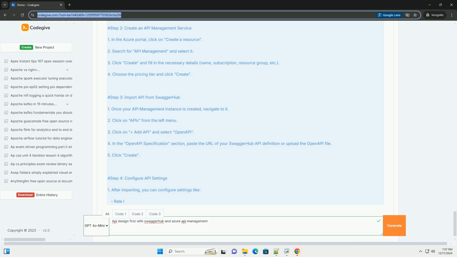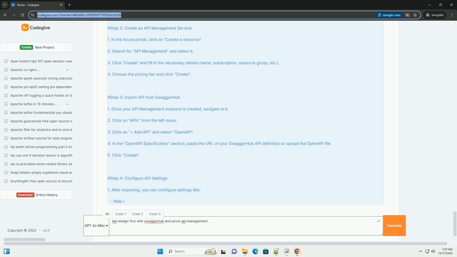Step 3, import API from SwaggerHub. 1. Once your API Management instance is created, navigate to it. 2. Click on APIs from the left menu. 3. Click on plus Add API and select OpenAPI. 4. In the OpenAPI specification section, paste the URL of your SwaggerHub API definition or upload the OpenAPI file. 5. Click Create.